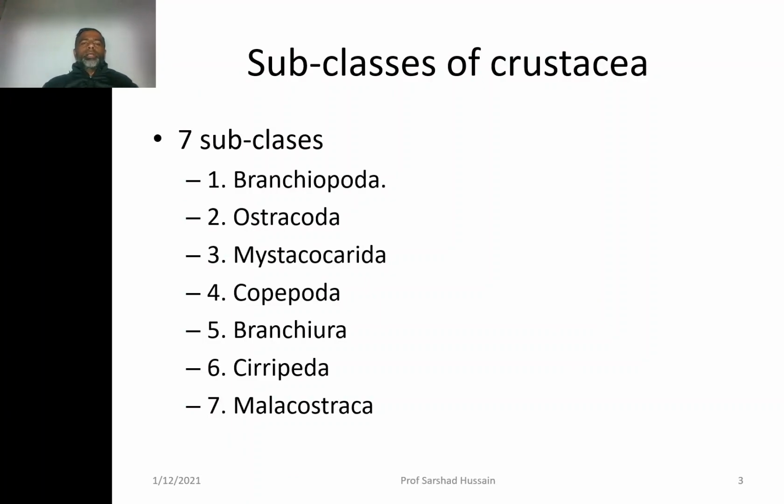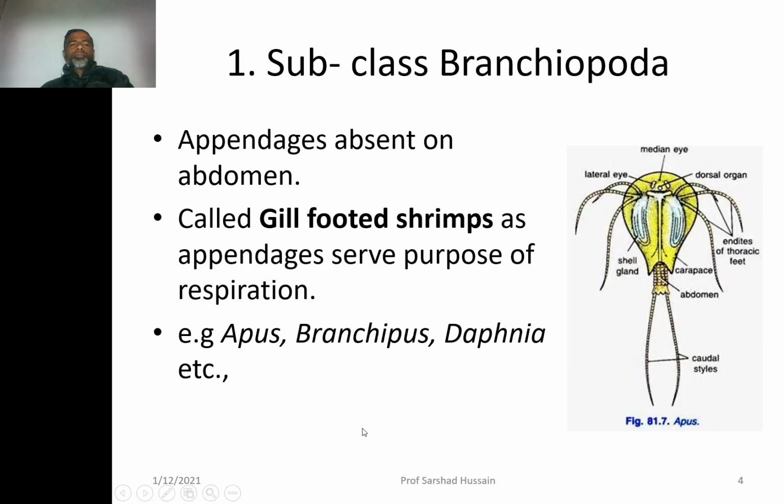Class Crustacea is again divided into seven subclasses: Branchiopoda, Ostracoda, Mystacocarida, Copepoda, Branchiura, Cirripedia, Malacostraca.